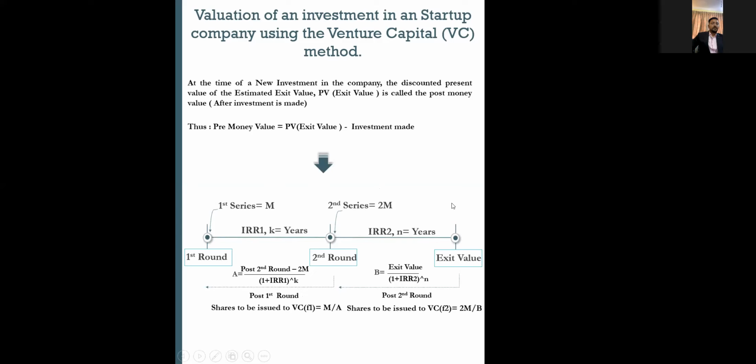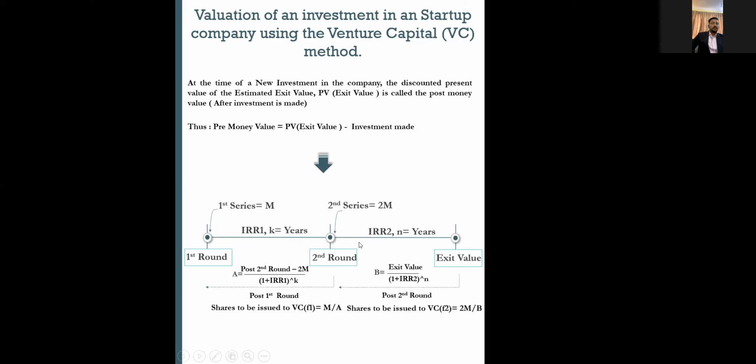So you have an IRR, which is also called the expected return from a venture capital point of view. I'll show in the next slides how to compute the IRR and how to compute the cost of capital or cost of equity from a venture capital perspective, just to discount this exit value to the second round of investment, as I've already shown in the first or second slide that this investment needs a second round of funding, just to sustain for more years. These are the basic fundamental aspects where I'll be discounting this exit value to the second round.